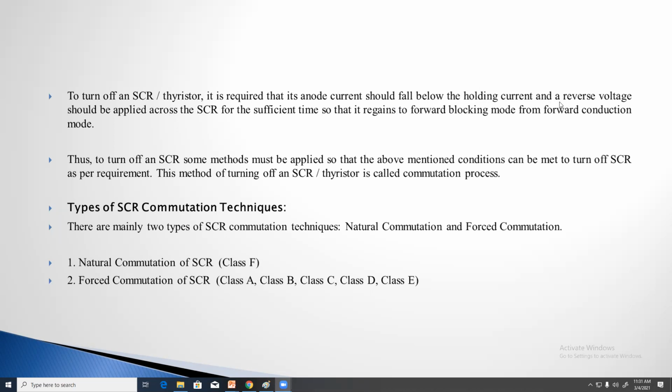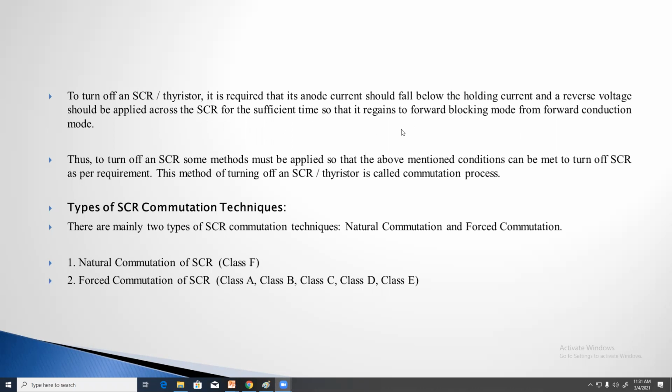For turning off an SCR or thyristor, for a small time, reverse voltage should be applied across the SCR. After that, the SCR should regain the forward blocking mode.